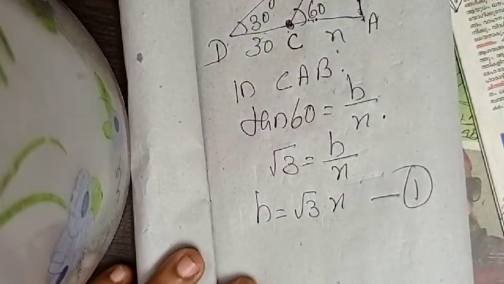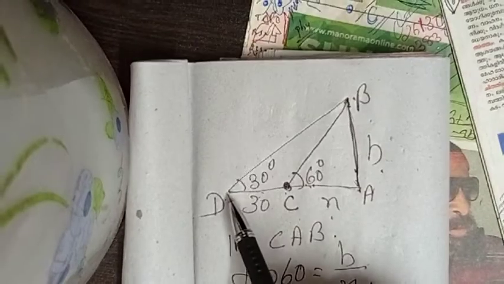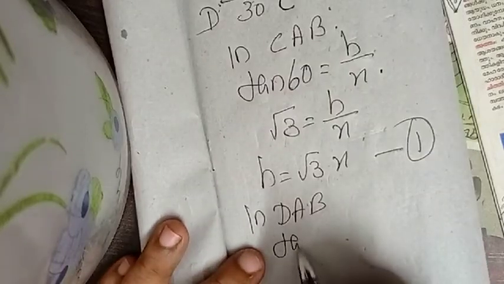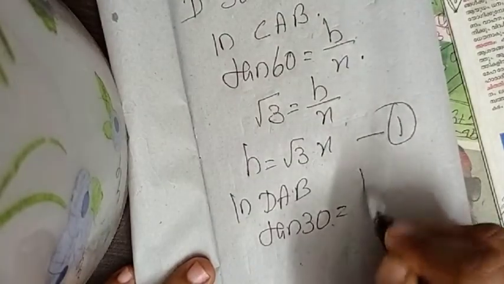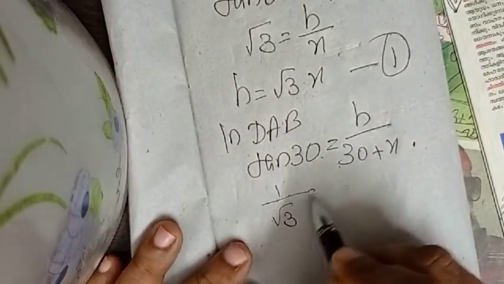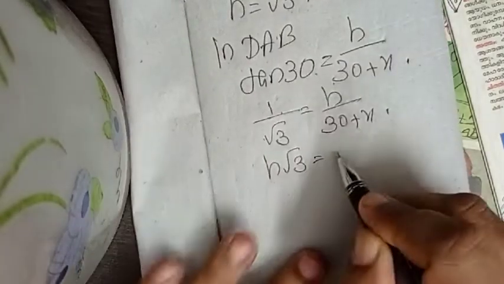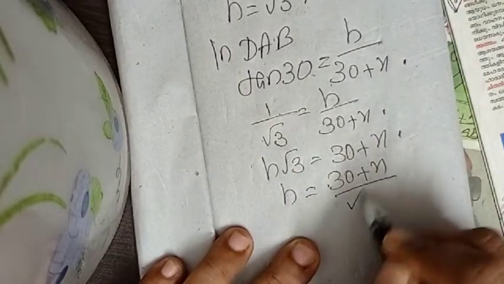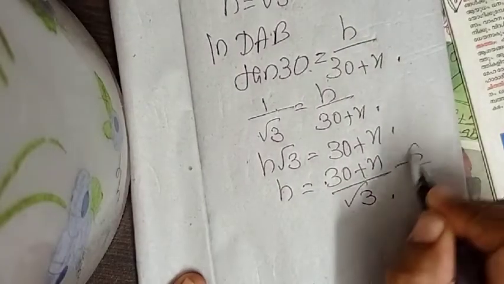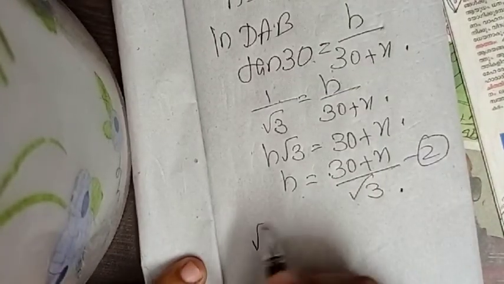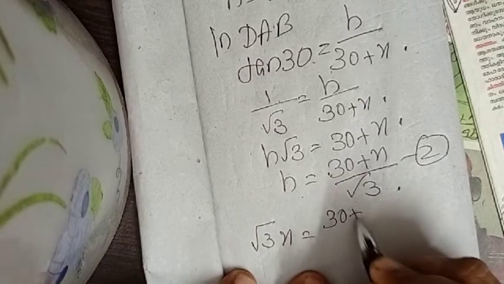Put equation 1. Then the second figure is DAB. In DAB, tan 30 is equal to opposite h by 30 plus x. What is tan 30? 1 by root 3 equal to h by 30 plus x. Therefore, h root 3 equal to 30 plus x. From that, h is equal to 30 plus x by root 3. Put equation 2. Both LHS are h. Therefore, we can equate the RHS, right? Root 3x equal to 30 plus x by root 3.